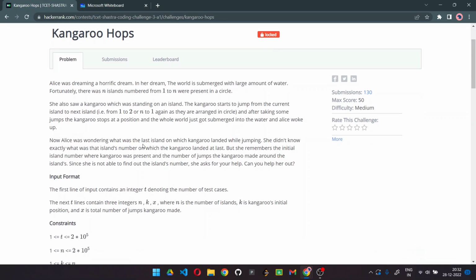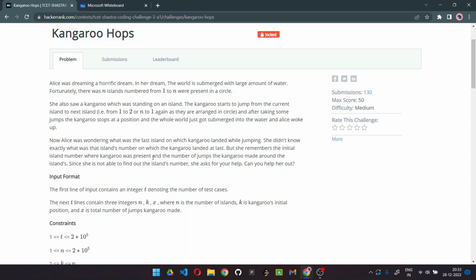Next, as they are arranged in a circle, after taking some jumps, the kangaroo stopped at a position, the whole world got submerged into the water, and Alice woke up. Now, Alice was wondering what was the last island on which the kangaroo landed while jumping. She didn't know exactly the island number on which the kangaroo landed last. So here we have to find the last island where the kangaroo was present just before the world was completely submerged in water.